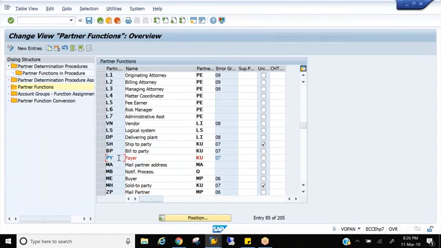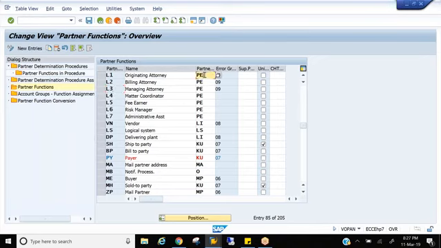How does the system know? And as per best practices, it is always recommended that you copy and rename. Let's say I copied payer PY and I call it 18. I want 18 to be my payer. Then how does the system know that 18 is a payer? So these fields you are seeing here are only namesake. The system doesn't understand by seeing this. How is it recognizing which kind of partner it is, whether it's a vendor, an employee, or a customer? How is the system differentiating between the partner functions? By seeing the partner type.